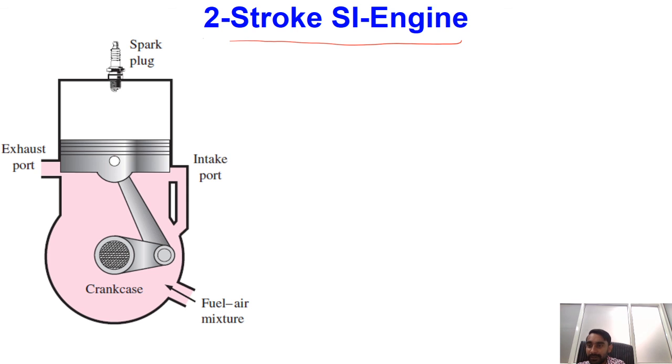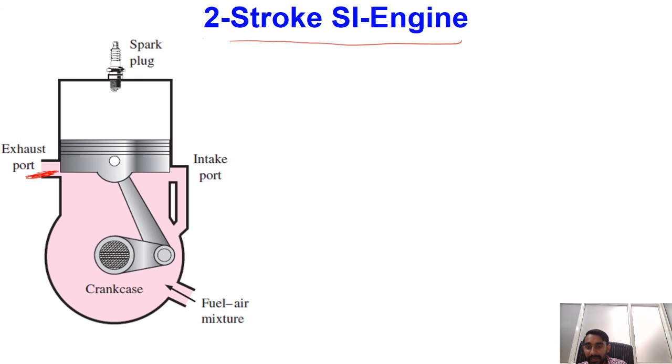Okay, so what we are having over here is an exhaust port. Now we are not having any valve over here, only the displacement of the piston is controlling the inlet and exhaust process.